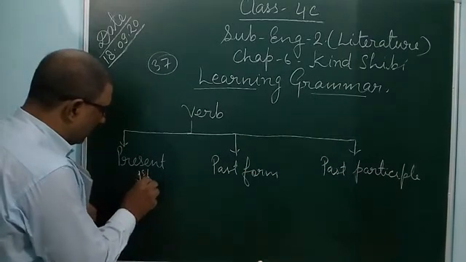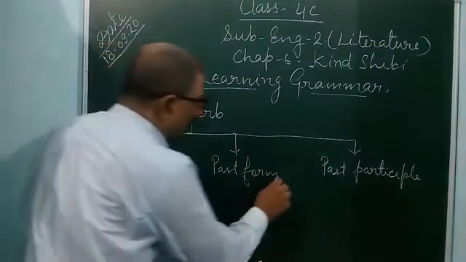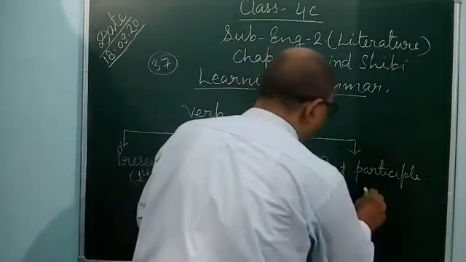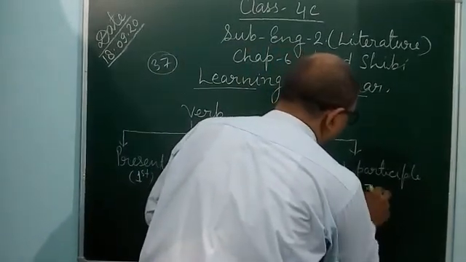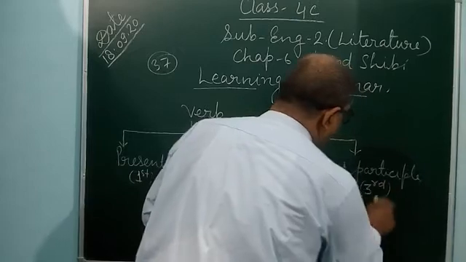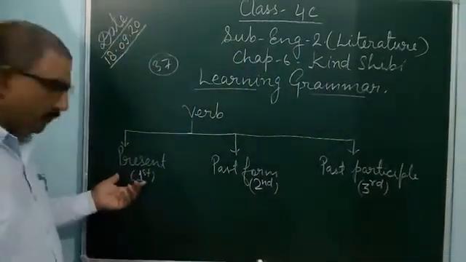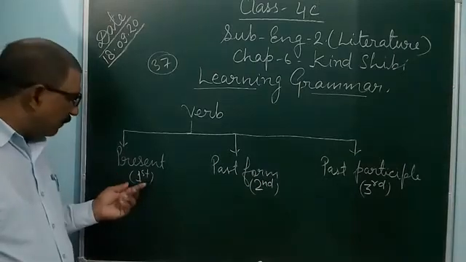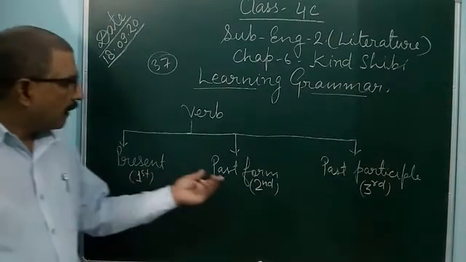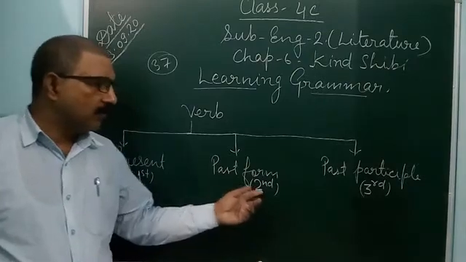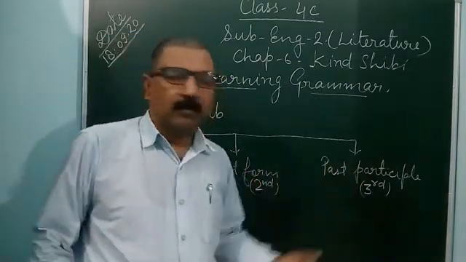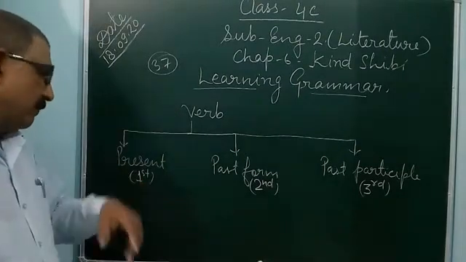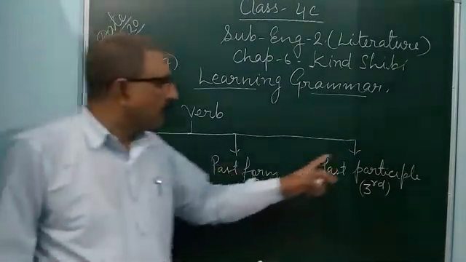Present form means first form. Past form means second form. And past participle form means third form of the verb. So present form of the verb means first form of the verb, past form means second form of the verb, and past participle means third form of the verb. So a verb can be divided into three forms: first form, second form, and third form.